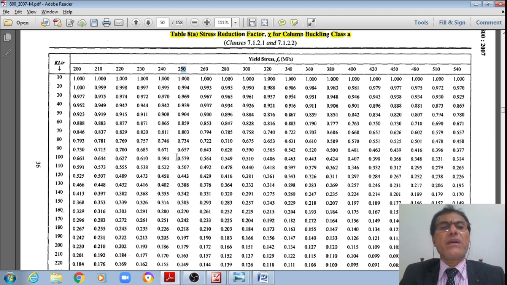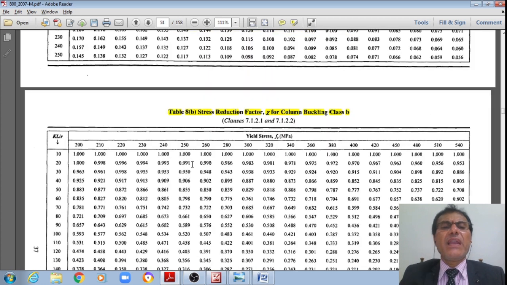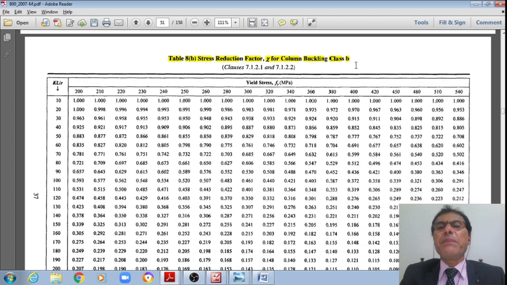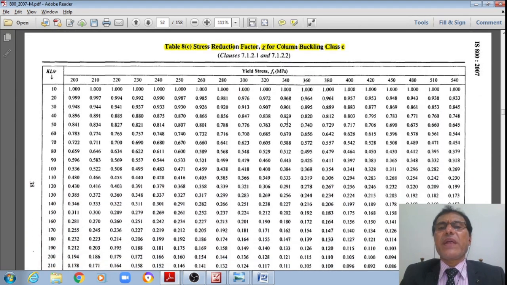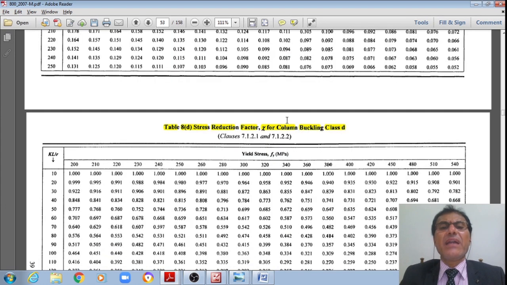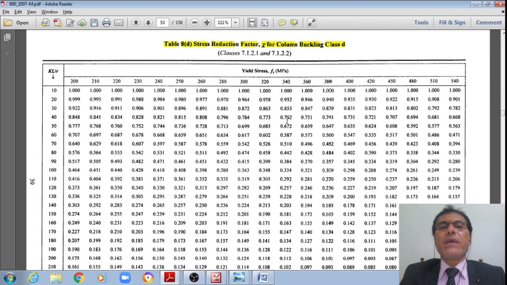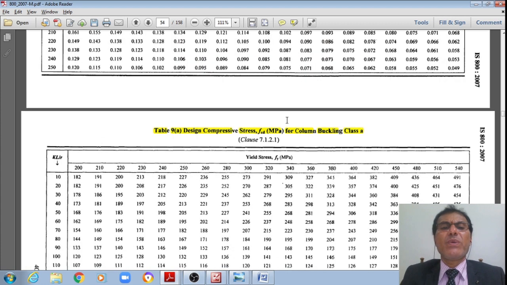Then for buckling class A, the stress reduction factor chi is equal to 0.579. Likewise, table 8B gives the stress reduction factor chi for buckling class B, table 8C gives it for buckling class C, and table 8D gives the stress reduction factor chi for buckling class D respectively.